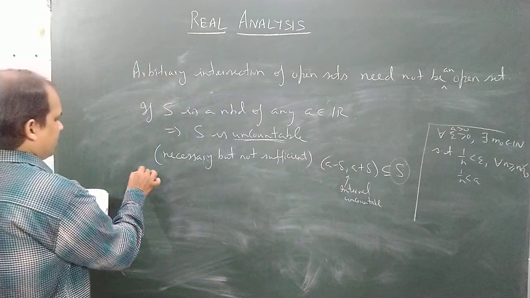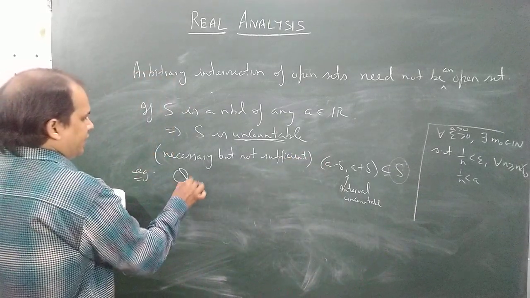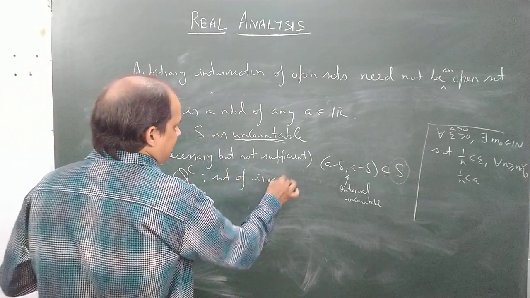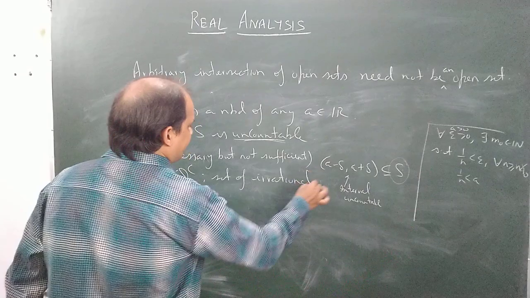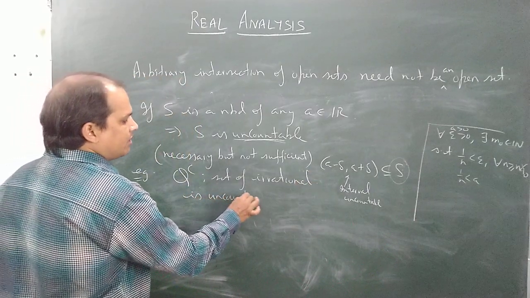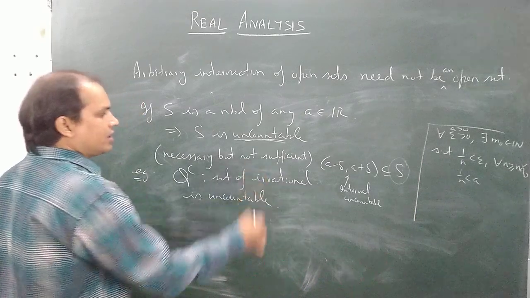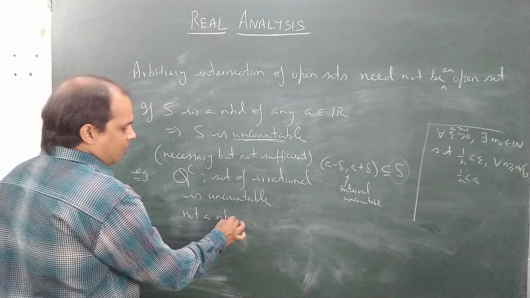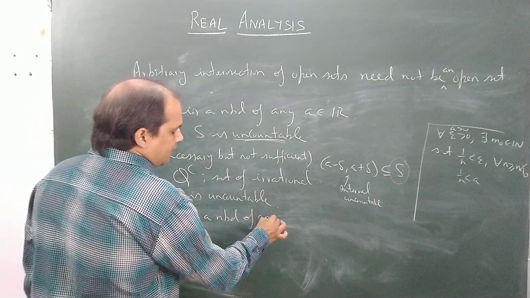One can take this example: the set of irrationals. We already know that the set of irrationals is uncountable, but still it is not a neighborhood of any real number.